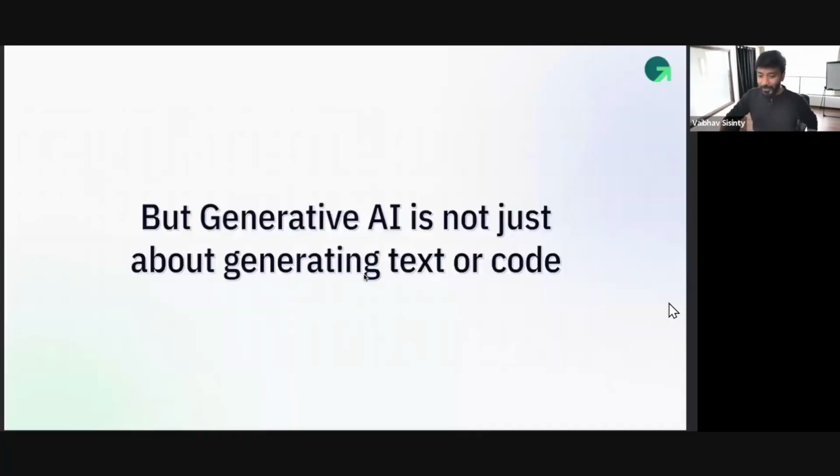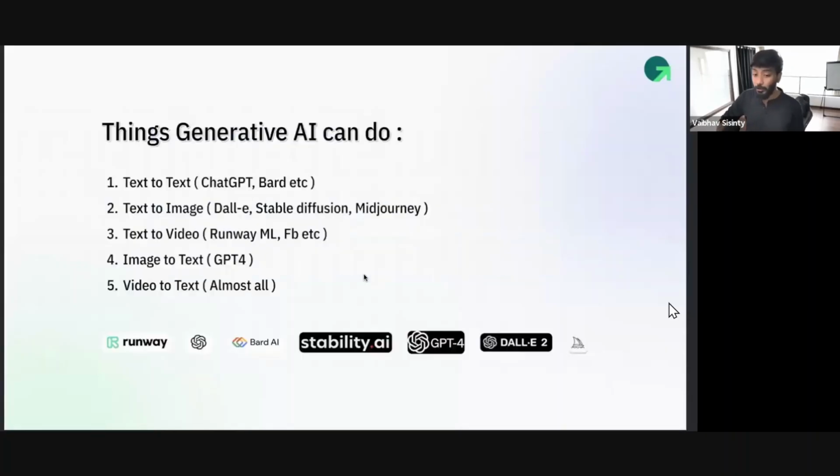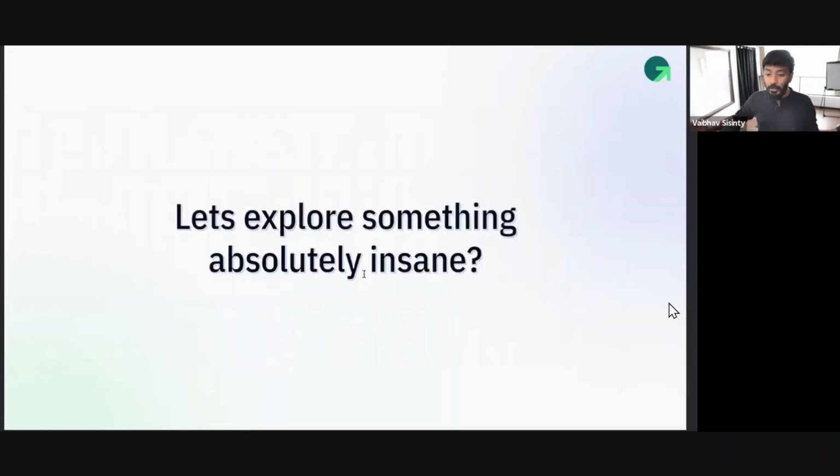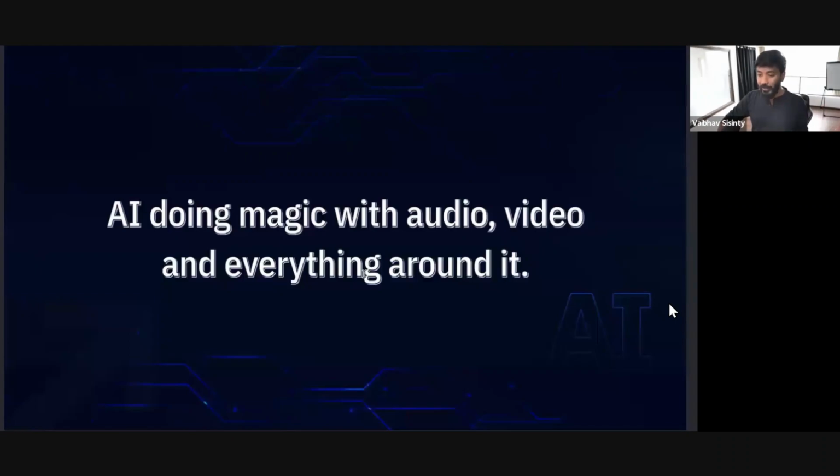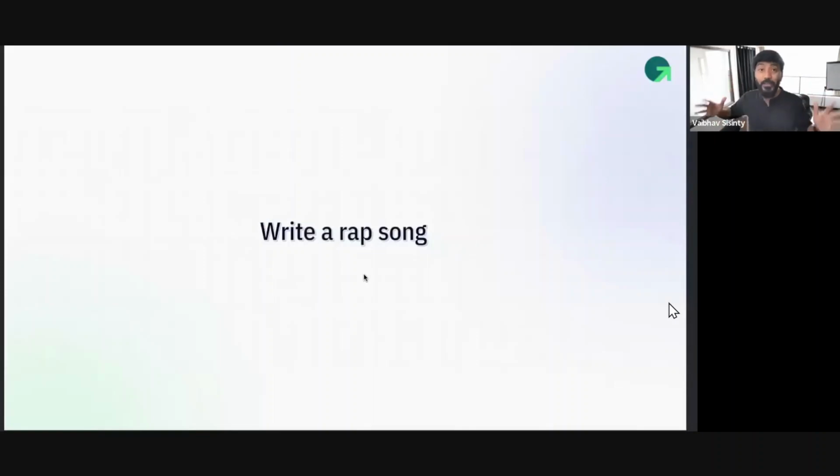Loving the energy. Here's the thing: generative AI is not just about text or code. It can do videos, images, audio, everything around it. So let's explore something absolutely insane. Let's do AI magic with audio, video, and everything around it. We will build a rap song and create a video of it: write the rap, get the audio, get the beats, and create a video of a person rapping, all in 5 minutes. Are you guys excited? Drop a hell yeah in the chat.